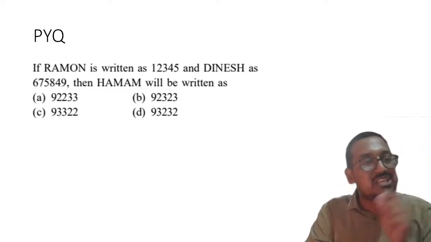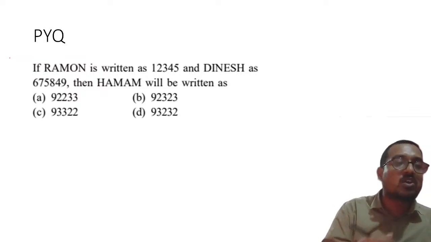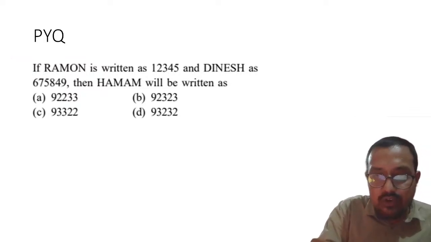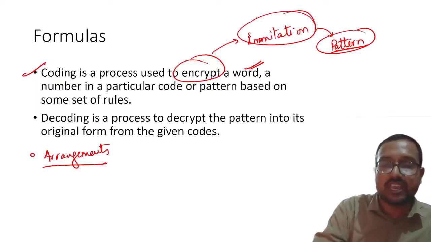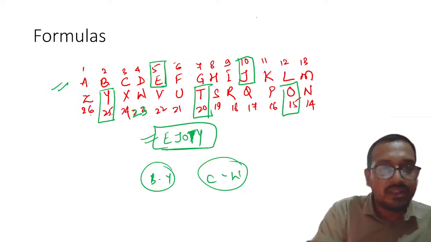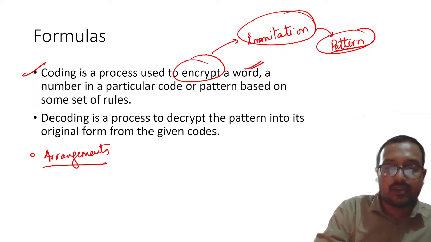Now, my dear students, why was this question tough? See, sometimes we tend to overcomplicate things. How do we tend to overcomplicate? Okay, the moment you see this question, you will start running towards this diagram. Which diagram? This diagram. Okay, Ramon means 1, 2, 3, 4, 5. Okay, I will write it like, okay.